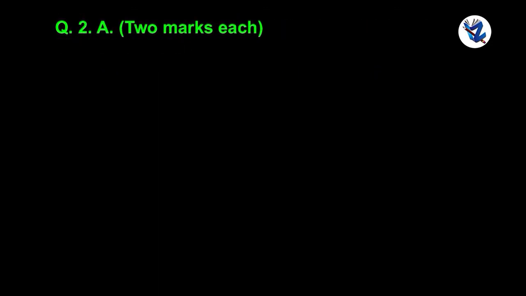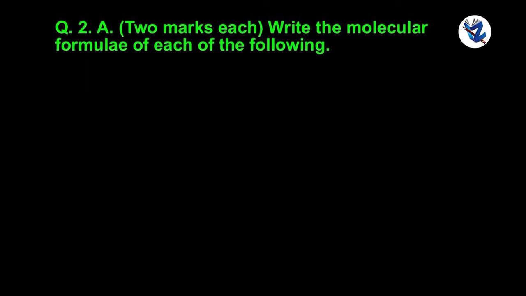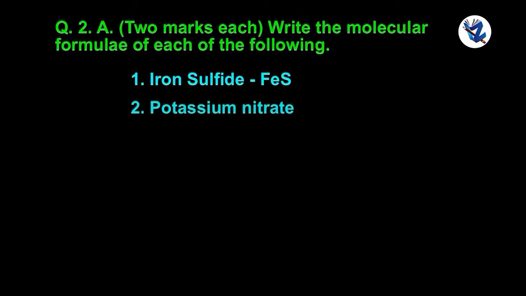Question 2a. 2 marks each. Write the molecular formula of each of the following. Iron sulfide, FeS. Potassium nitrate, KNO3.